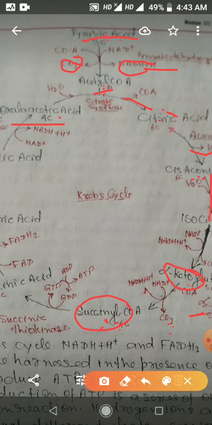Now succinic acid undergo third dehydrogenation reaction and hydrogen is given out from this. Then one molecule of FADH2 is produced.